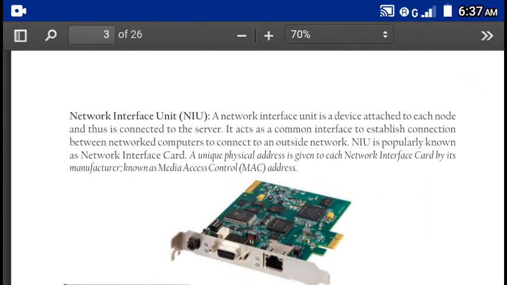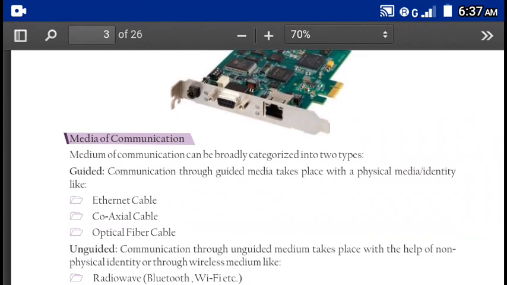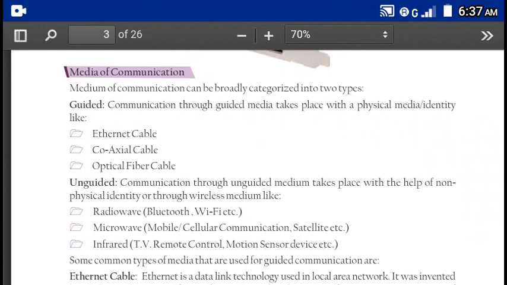Network interface unit. A network interface unit is a device attached to each node and thus is connected to the server. It acts as a common interface to establish connection between network computers and to connect to an outside network. That means it is a circuitry which helps us to connect to any external network. It is attached to our computer, laptop, or mobile, whatever we are using for accessing network.